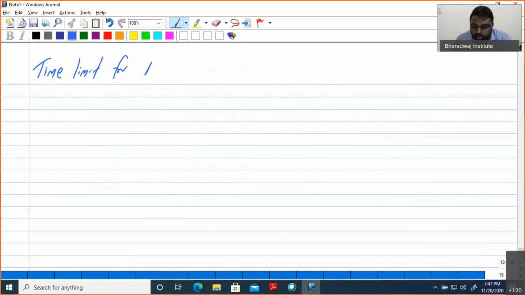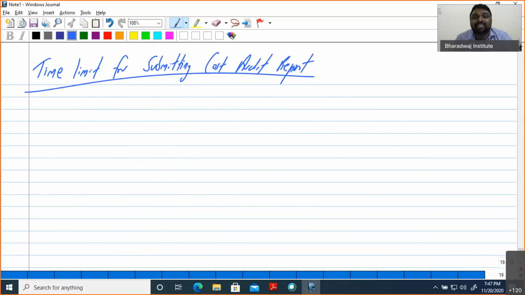Time limit for submitting the cost audit report. What is the meaning of this? That is when you can submit your cost audit. We will go with an example. First, I will tell the provision, then we will go for the example. The provision is what? 180.